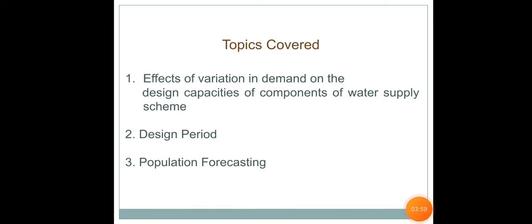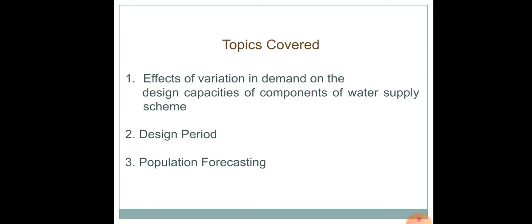An adequate quantity of water must be available in order to meet the peak demand. And also, while we design a water supply scheme, there may be an effect of variation in demand on the design capacities of the components of the water supply scheme. There are different components in a water supply scheme, which we will be discussing later on in detail.